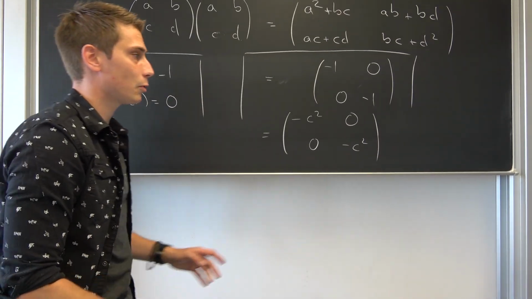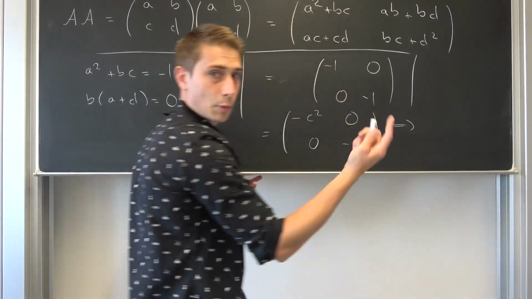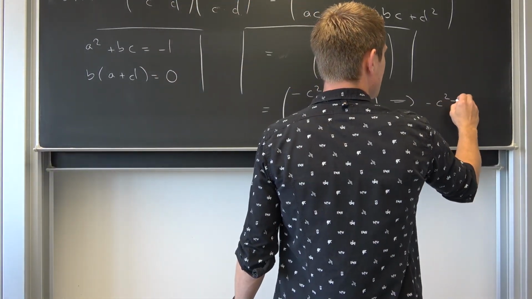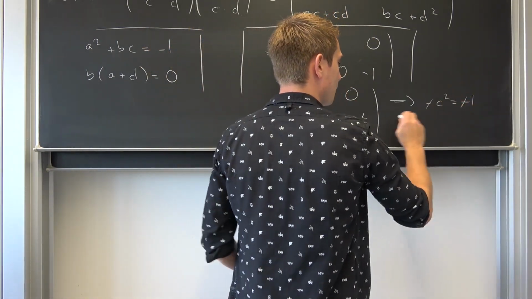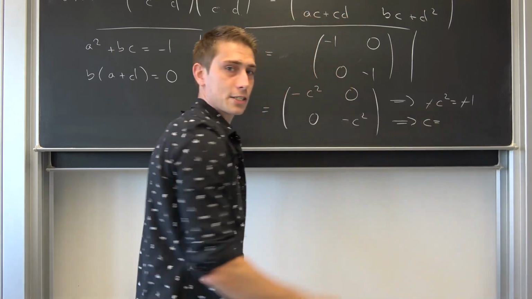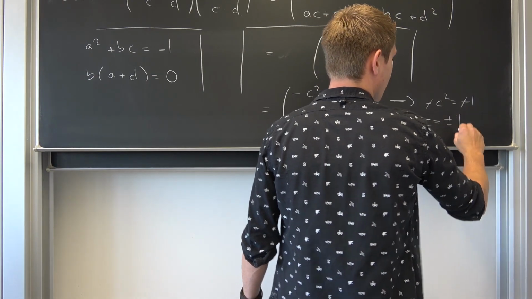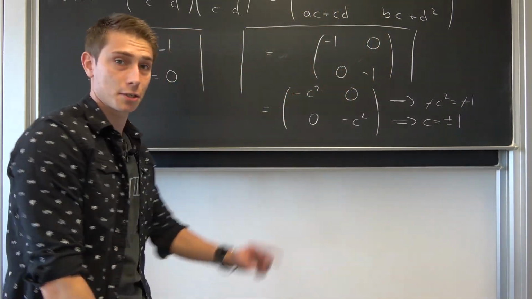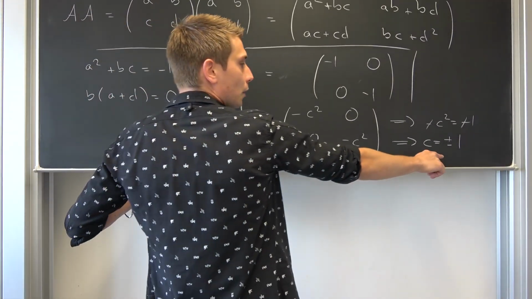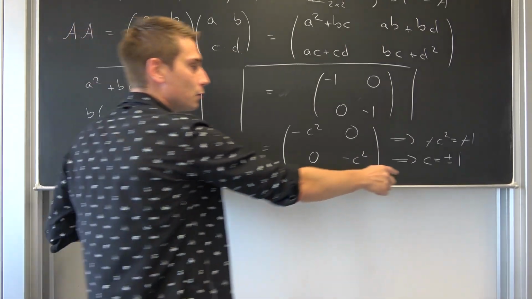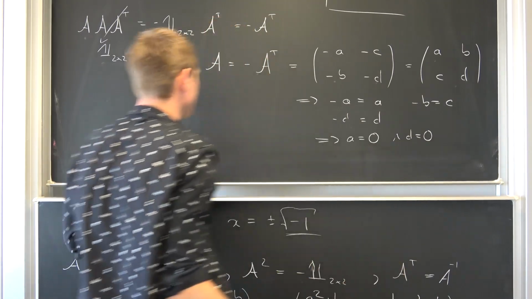By those newly acquired conditions, we now know that negative C squared, okay, solving a system of equations, once again, is equal to -1. Okay, -1 is not equal to 0, we can cancel it out, meaning C is thus, if we take the square root, nothing but positive or negative square root of 1, leaving us with positive or -1. And bam, 2 solutions to our C right here. And this is extremely good, because now we have all the entries together. We know that C is also negative B, so we have solutions for our entries B and C.